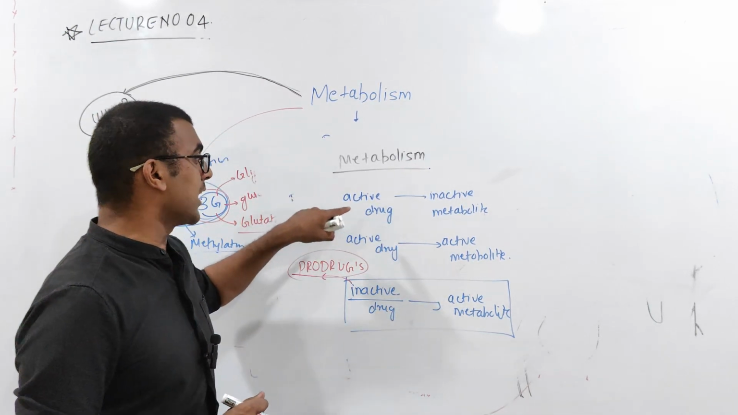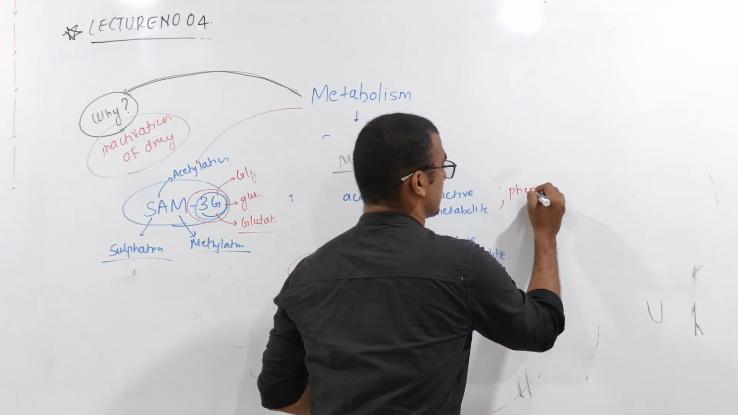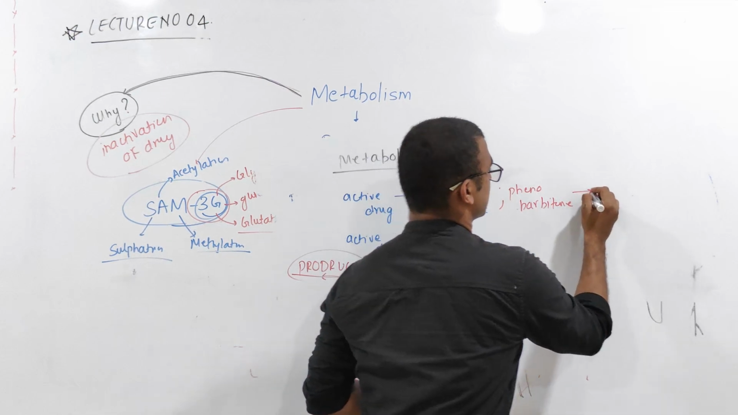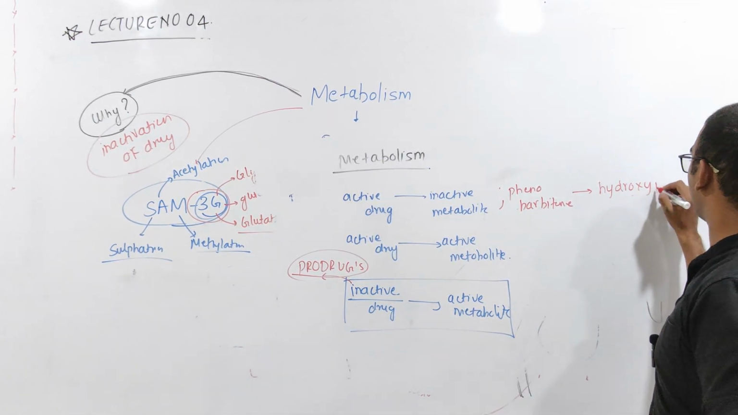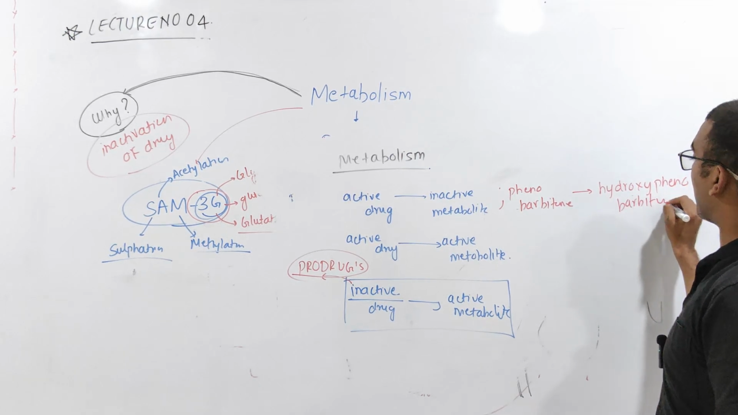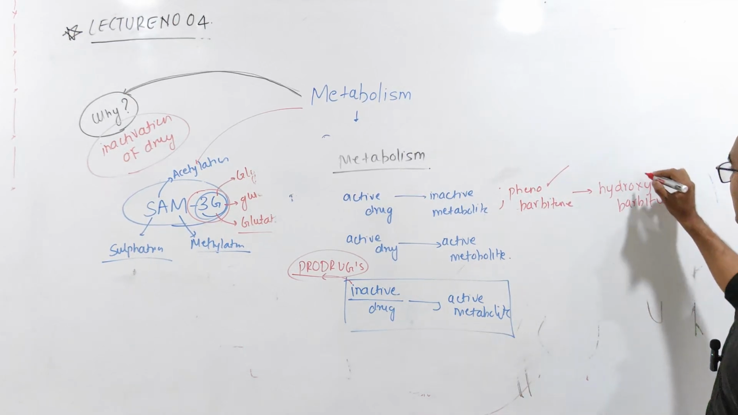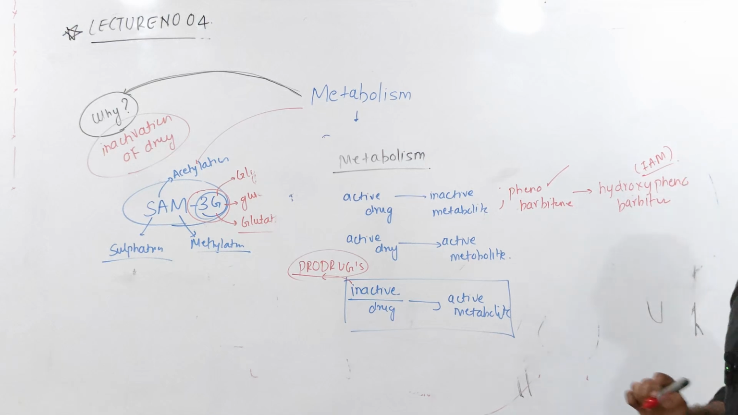One of the examples for active drug and inactive metabolite, you can remember phenobarbital. Phenobarbital, after metabolism, will convert into hydroxyphenobarbital. So in this, phenobarbital is an active drug, but hydroxyphenobarbital is an inactive metabolite.